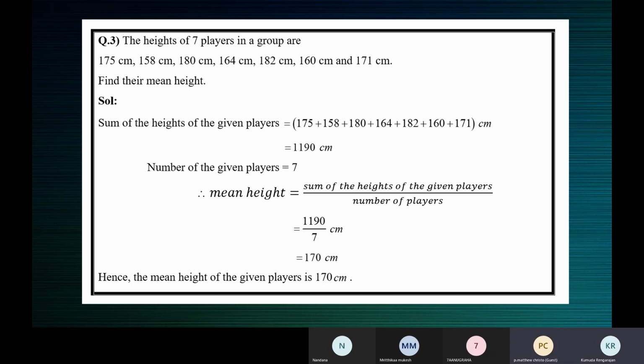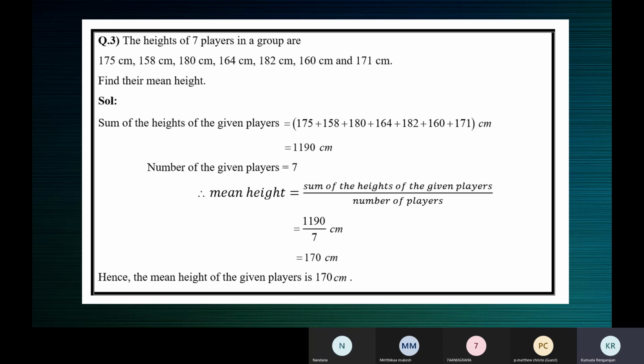What information is given in question number 3? Ma'am, there are 7 players, ma'am. They have given the height, ma'am. Okay, so they have given the heights of 7 players. So how do we find the mean height? Ma'am, we should add all the numbers and divide by 7, ma'am. Divide by 7. Okay.